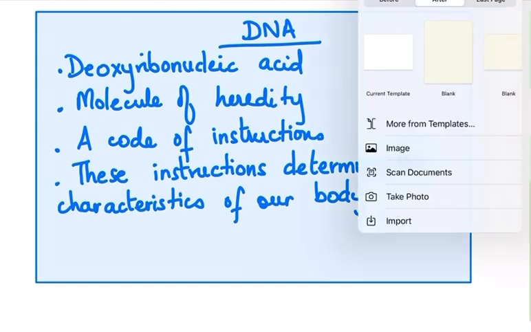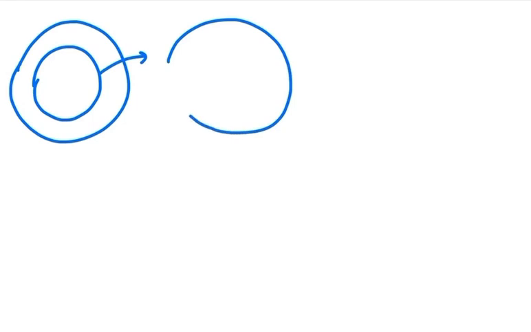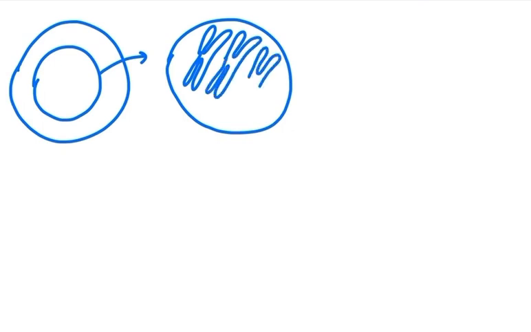Let's dig deeper into it. Okay, so I am zooming into a cell. So this is a cell and this is a nucleus. Now we are zooming into the nucleus. So inside the nucleus you have these structures which I am drawing right now. And these thread-like structures are known as chromosomes. So this is one chromosome.